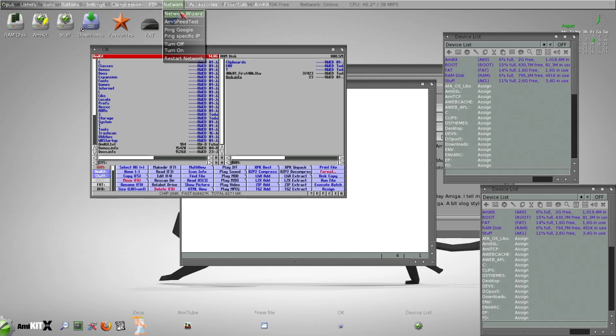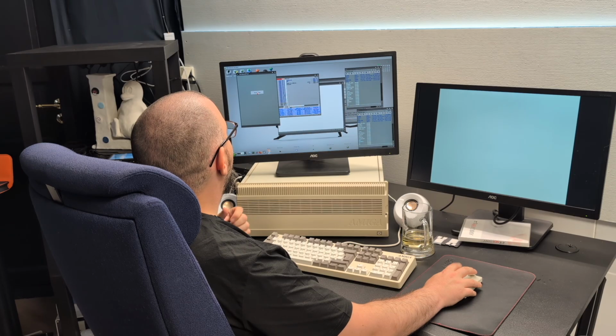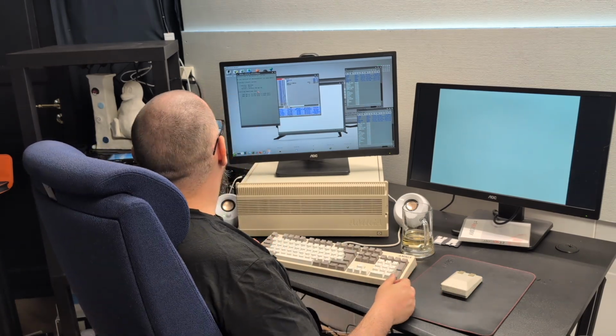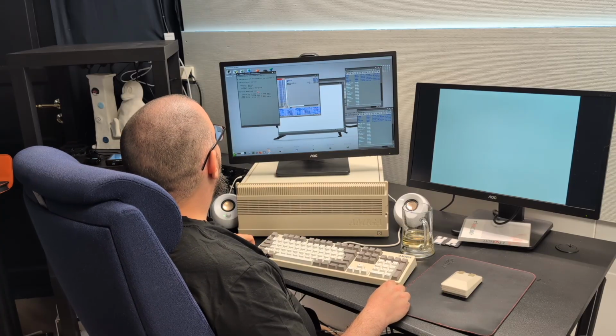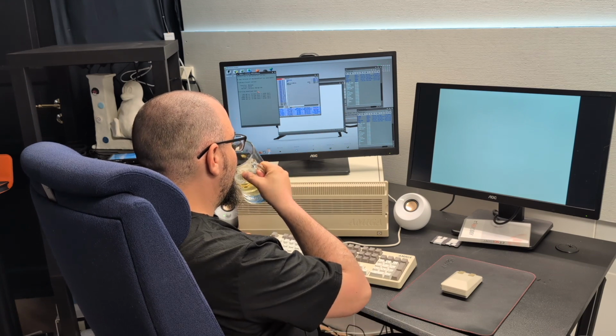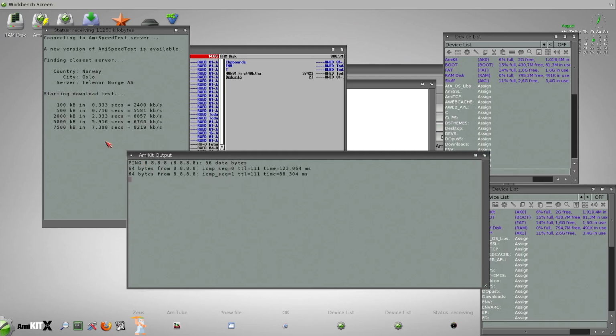Here's the network wizard. That is the one I used during the installation to set up Wi-Fi. And here we have AmiSpeedTest to see how fast the internet connection we are on is. I don't have the best connection where I live. I only have a 4G connection. So this won't be blistering fast. But that's got nothing to do with this setup. And we can ping Google to see if we are online. And we know that because we are running a speed test at the same time.